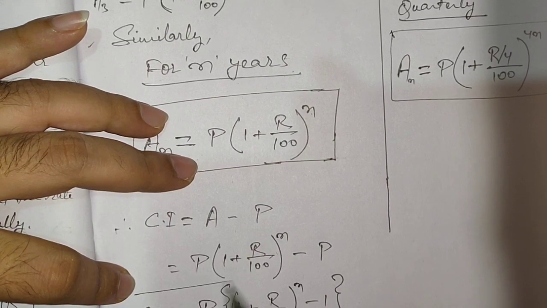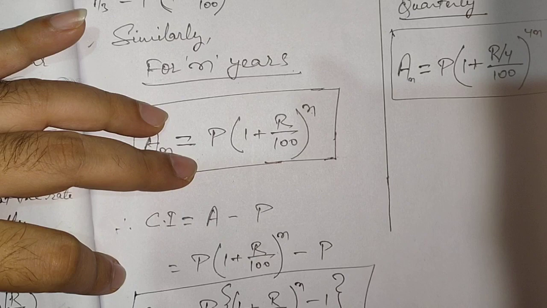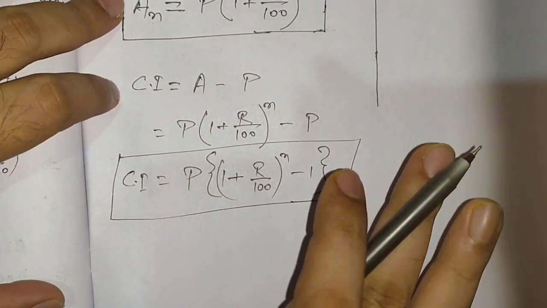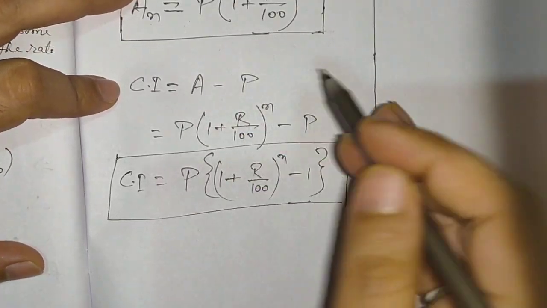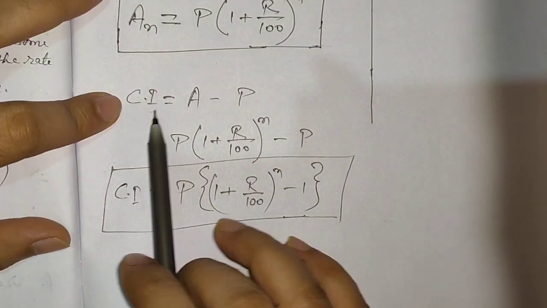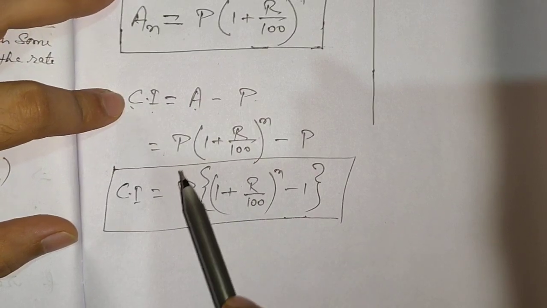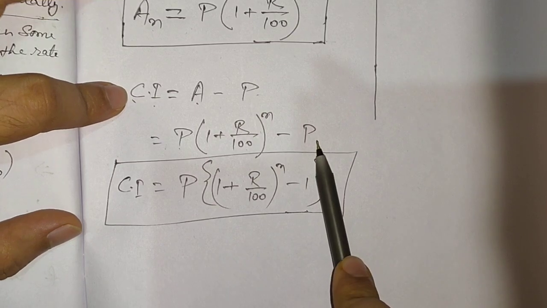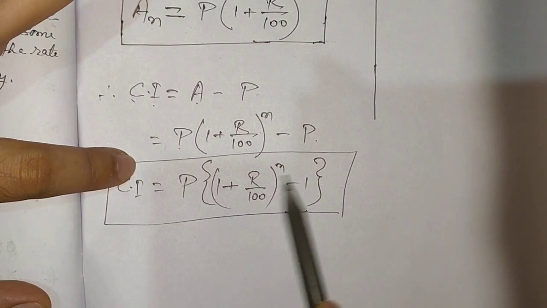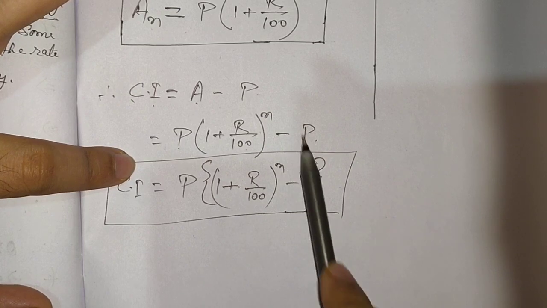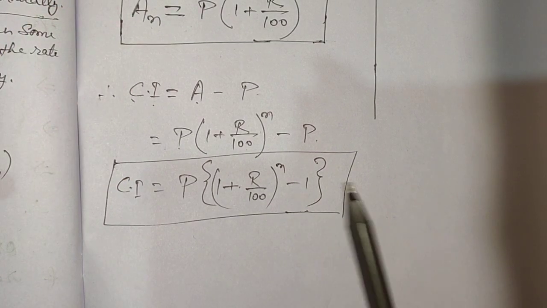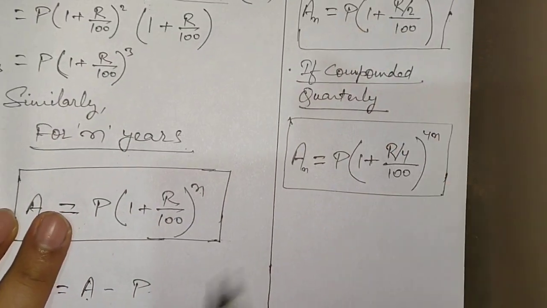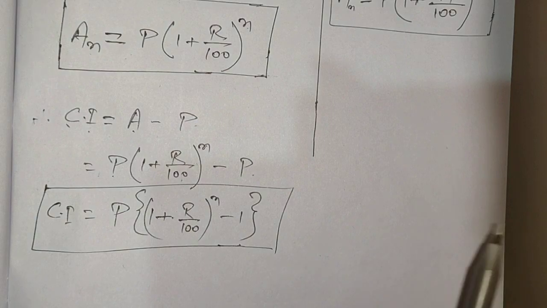Sorry if it is out of the frame, I haven't seen that while writing. I'm just repeating it: CI is equal to A minus P. In place of A we wrote P(1 + R/100)^n, and minus P remains. We take out P as common, and in place of P we write minus 1. I hope everything is clear now. Similarly you can calculate the CI for the other cases also, so I don't think you will have any problem.